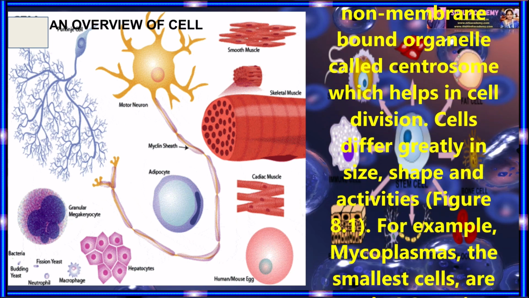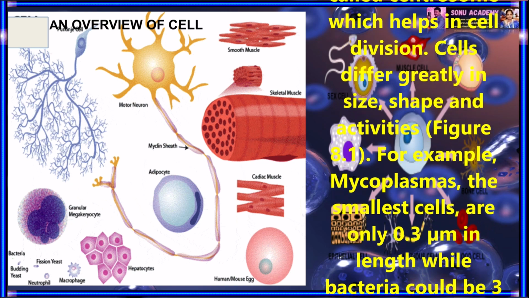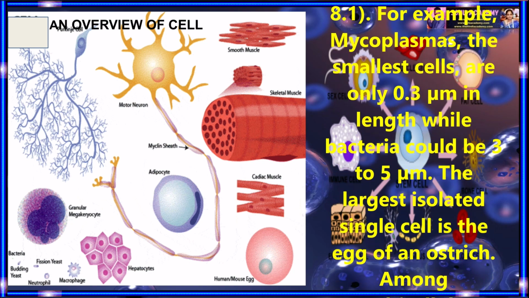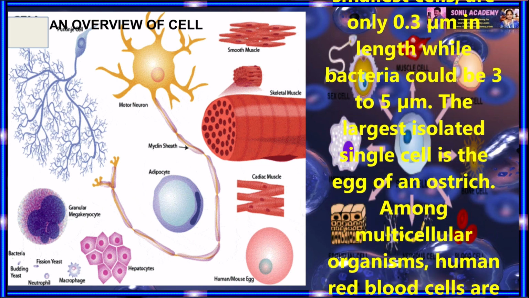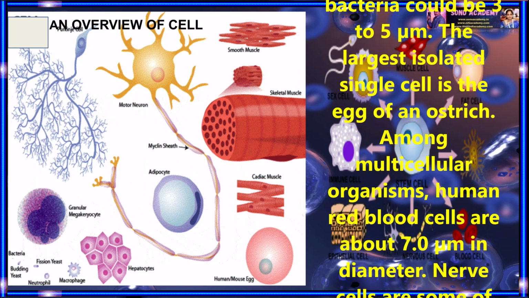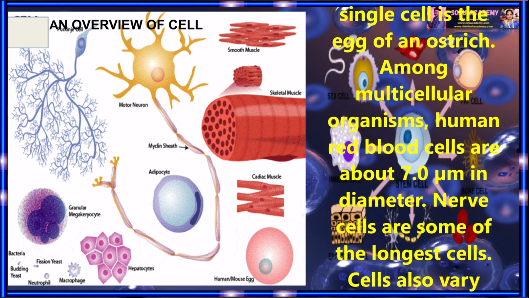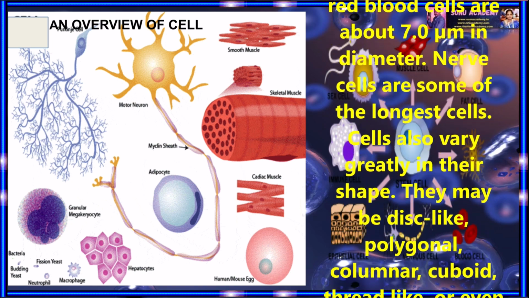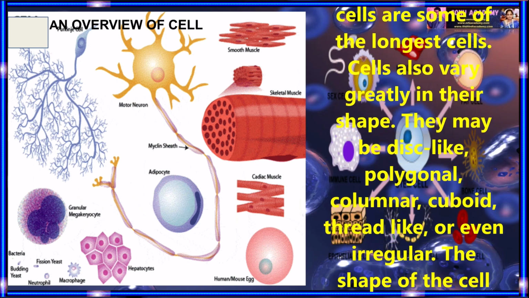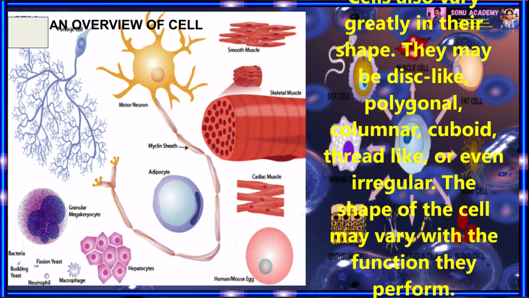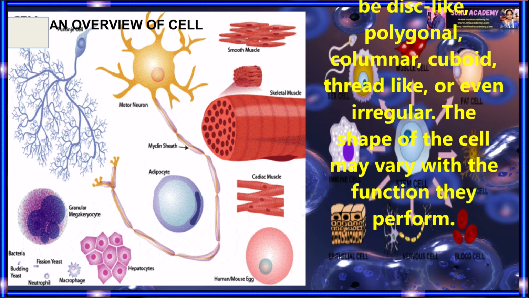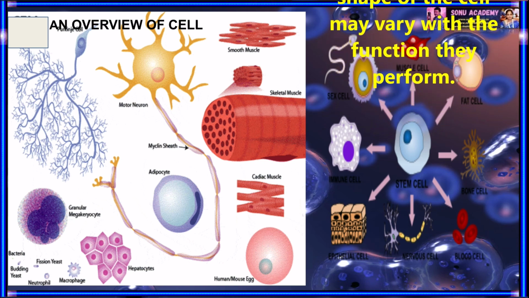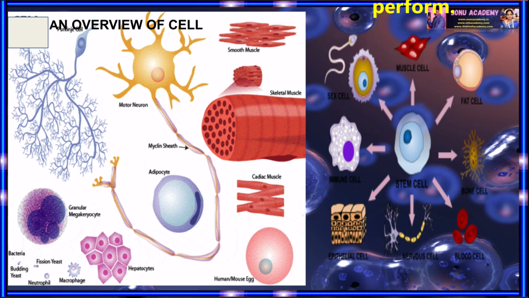Cells differ greatly in size, shape, and activities. For example, mycoplasma, the smallest cells, are only 0.3 μm in length, while bacteria could be 3 to 5 μm. The largest isolated single cell is the egg of an ostrich. Among multicellular organisms, human red blood cells are about 7.0 μm in diameter. Nerve cells are some of the longest. Cells also vary greatly in their shape. They may be disc-like, polygonal, columnar, cuboid, thread-like, or even irregular. The shape of the cell may vary with the functions they perform.